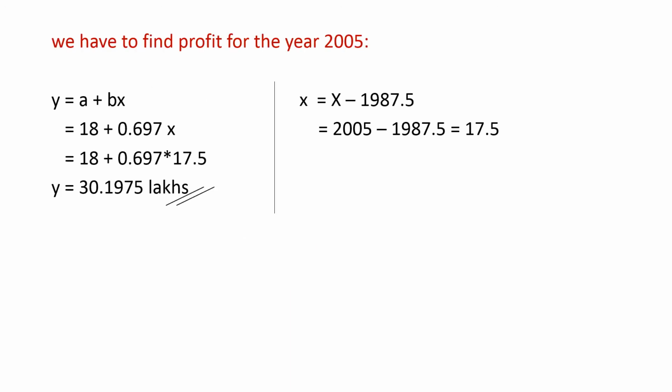In the question it is given that we have to find the profit for the year 2005. That is also to be found. The general equation is y is equal to a plus bx, where a is 18 and b is 0.697, as we got before. For this x, again we have to do the deviation calculation, and you will get 17.5. Substitute over here and you will get 30.1975. So this is how the straight line method can be done.